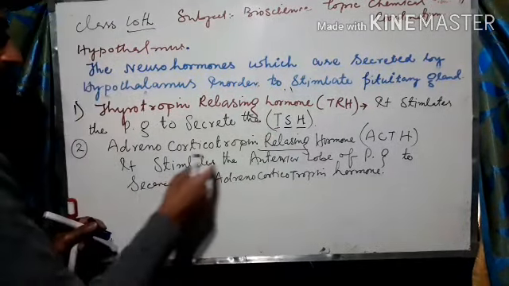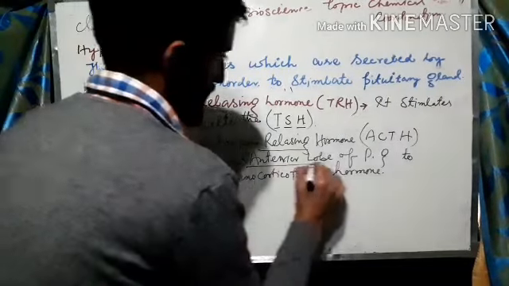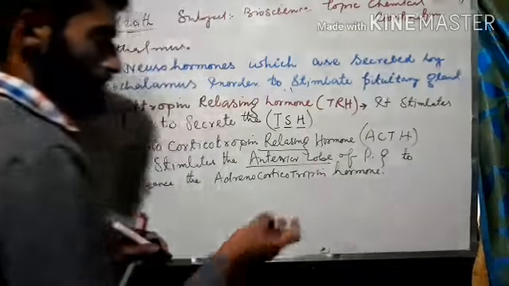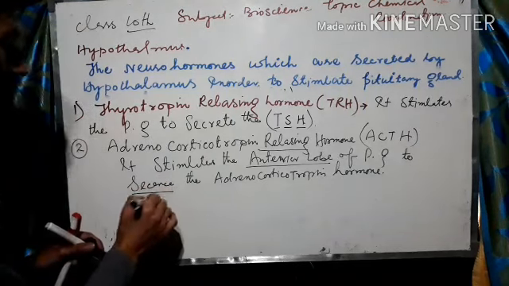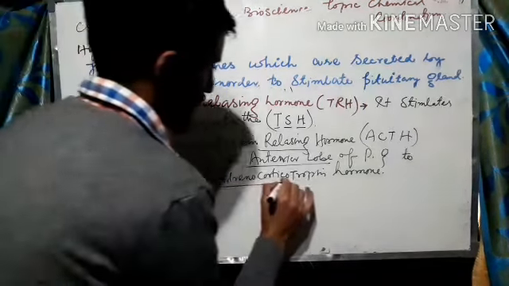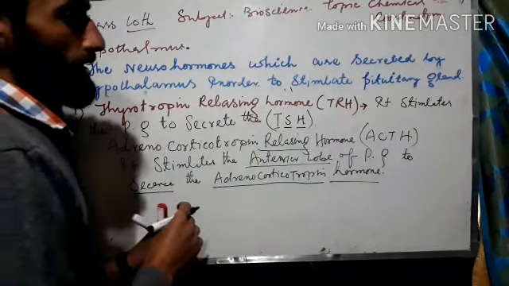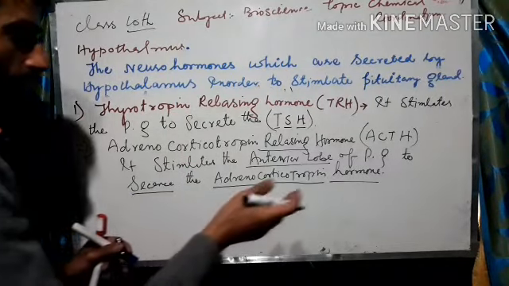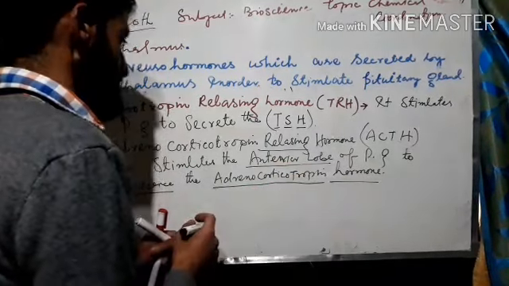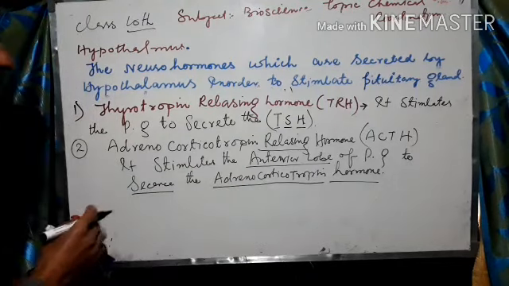It stimulates the pituitary gland, which part? The anterior lobe. Here also the anterior lobe of the pituitary gland secretes the adrenocorticotropic hormone, which is going to stimulate the adrenal cortex for further respective secretions, which will bring the physiological effect.